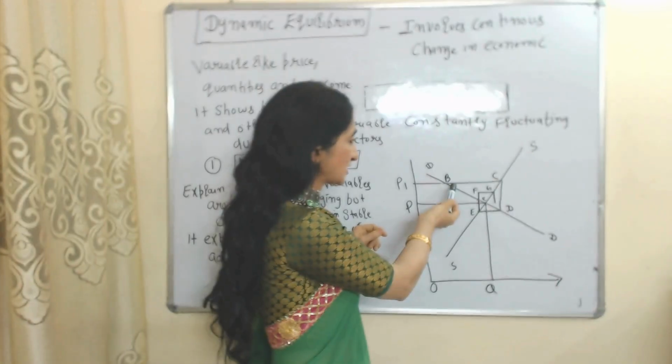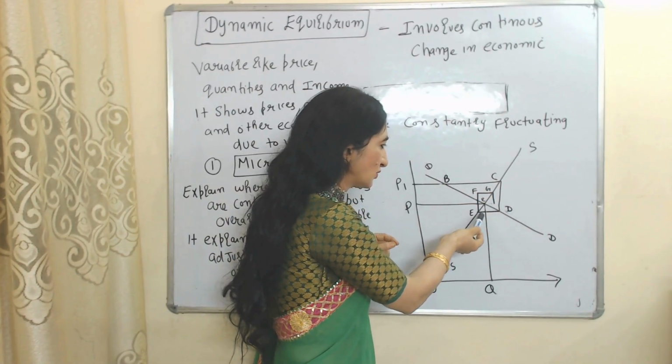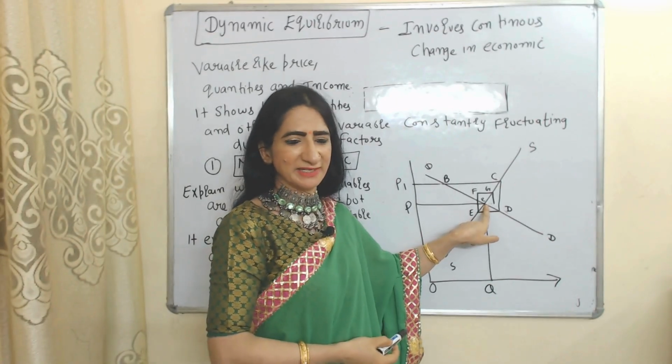For example, it will explain how we can move from B to C, C to D, D to E, or E to F, F to G. Eventually we will achieve our equilibrium point E.